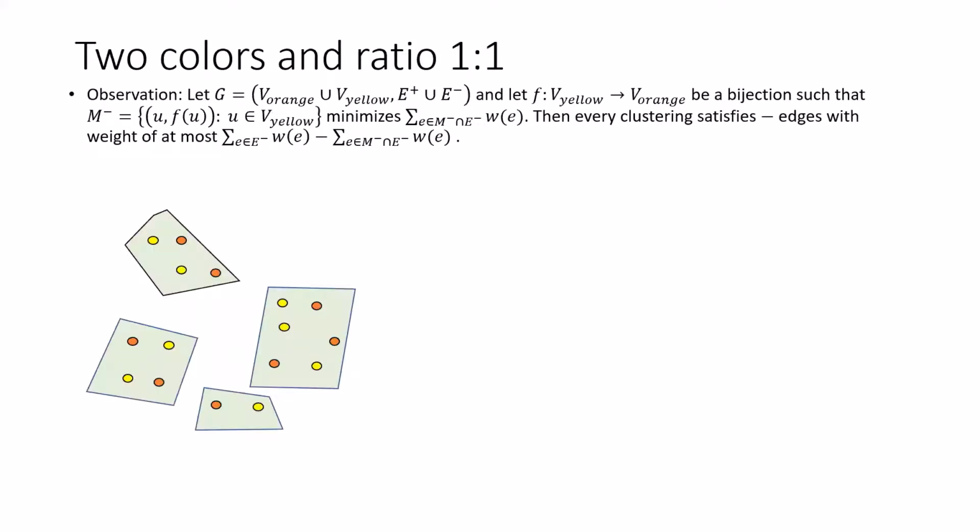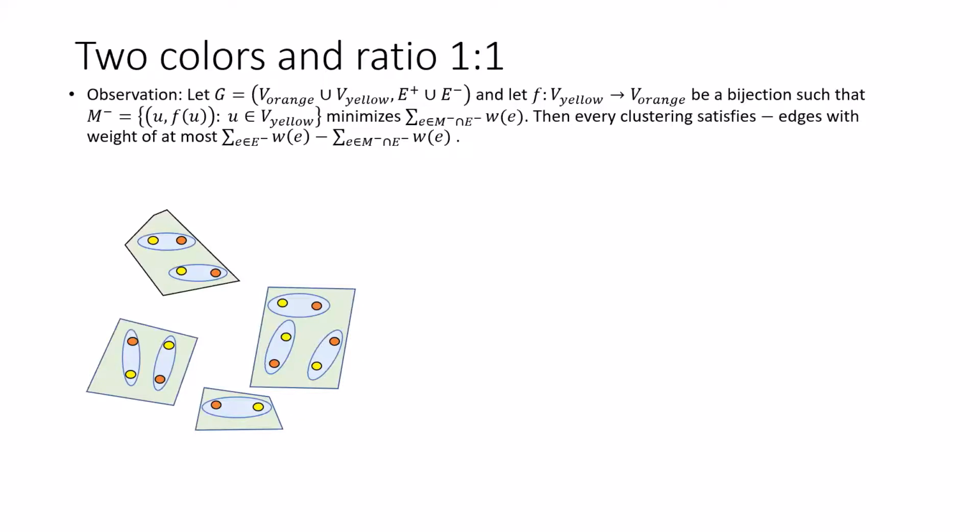Say we have an instance to fair max agreement, and we have a clustering for that instance. We can create a matching between yellow nodes and orange nodes, such that each pair of matched nodes is in the same cluster. Note that each minus edge between matched nodes is necessarily unsatisfied. That means it's in disagreement, right?